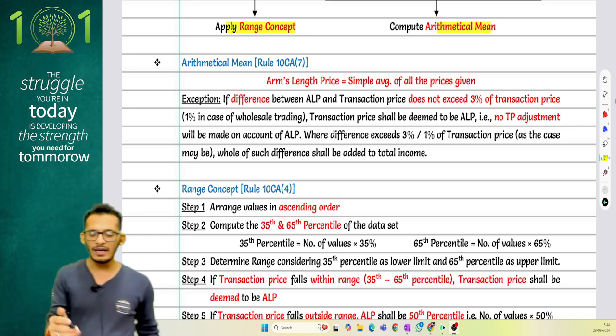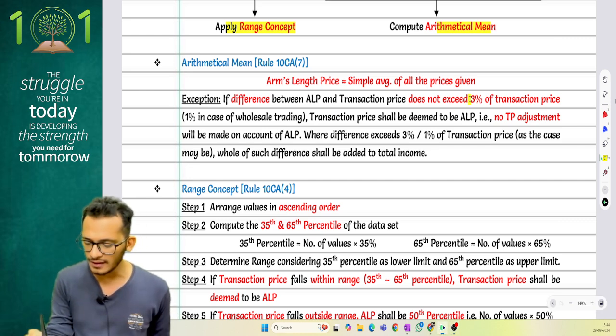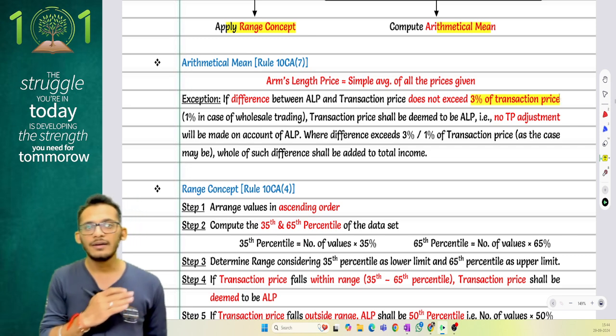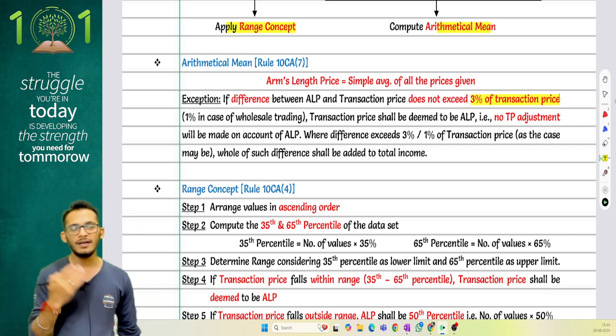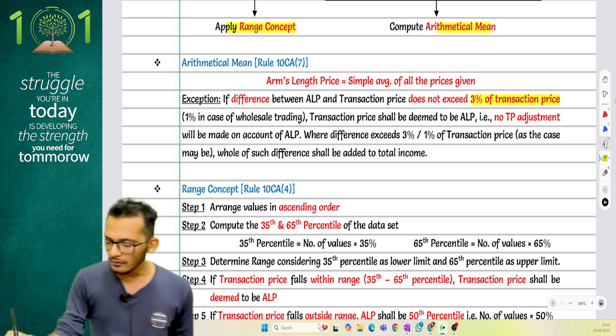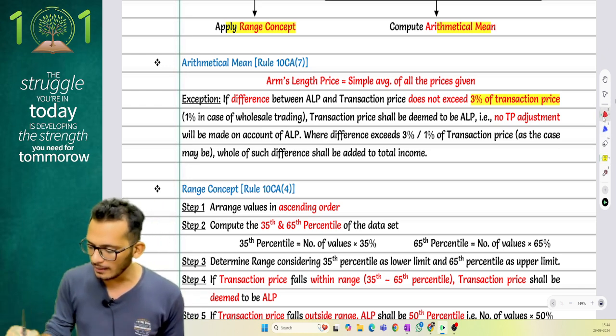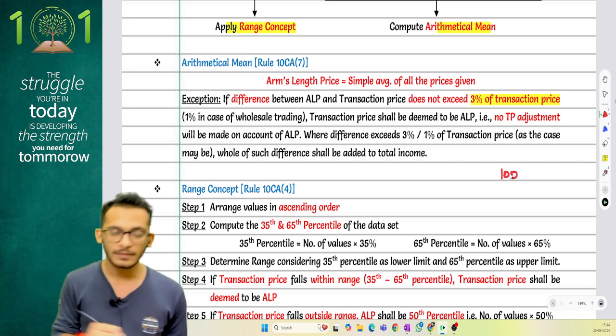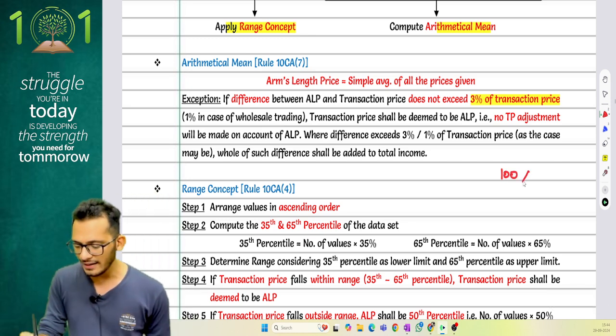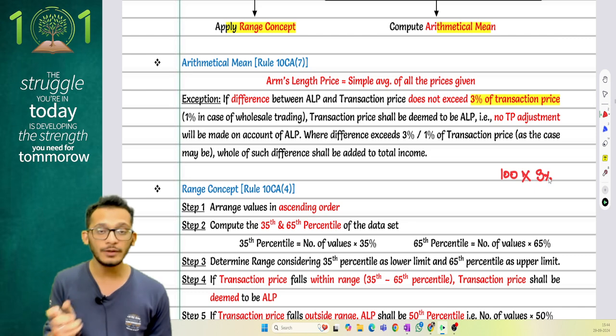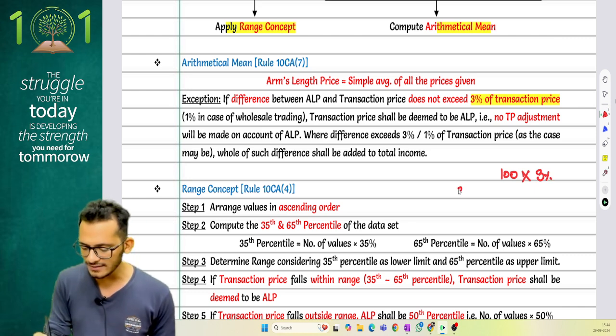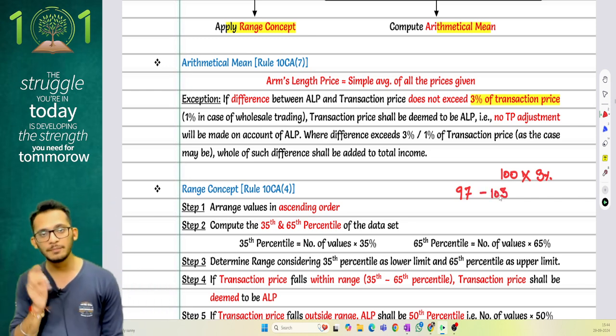If the transaction price falls within 3% of the arm's length price, in that case, I will treat it as an arm's length transaction and I will not levy a transfer pricing adjustment. Meaning, for example, if I'm coming and saying that my arm's length price has come out as 100 rupees, add 3% to it. Plus or minus, meaning if the pricing falls between 97 to 103, I will call the person as being in arm's length.